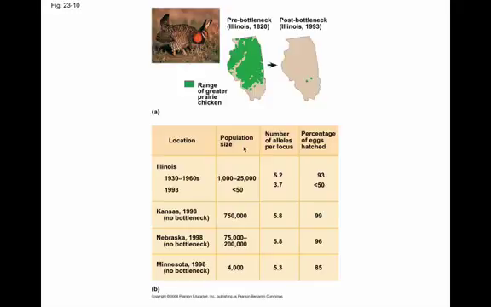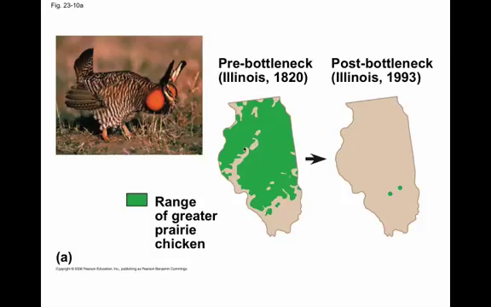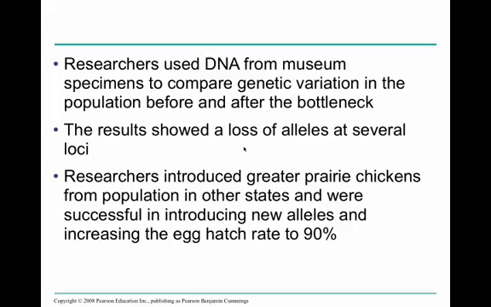They also give you some other populations to show you what other populations of this bird look like in other locations. Okay, just a closer view of these pictures. As I just said, researchers use DNA from museum specimens to compare the genetic variation in the population before and after. So what you can do is get things like the skins and tissues that are stored in museums, get little samples, and extract the DNA from those. In any case, the results showed a loss of alleles at several loci.